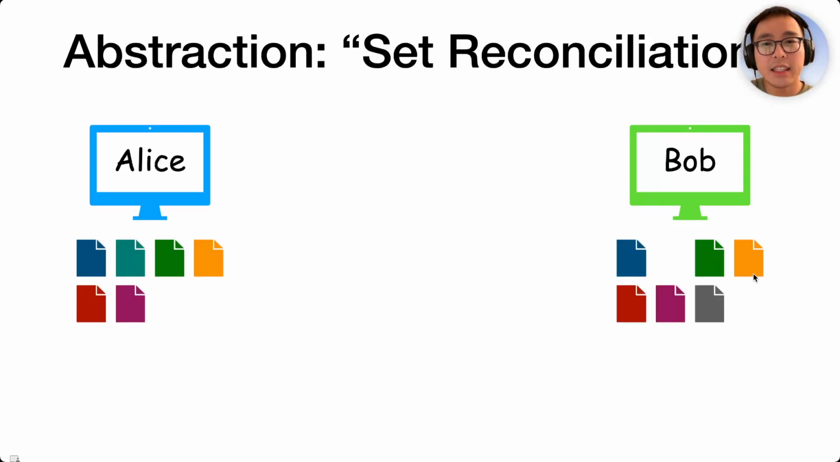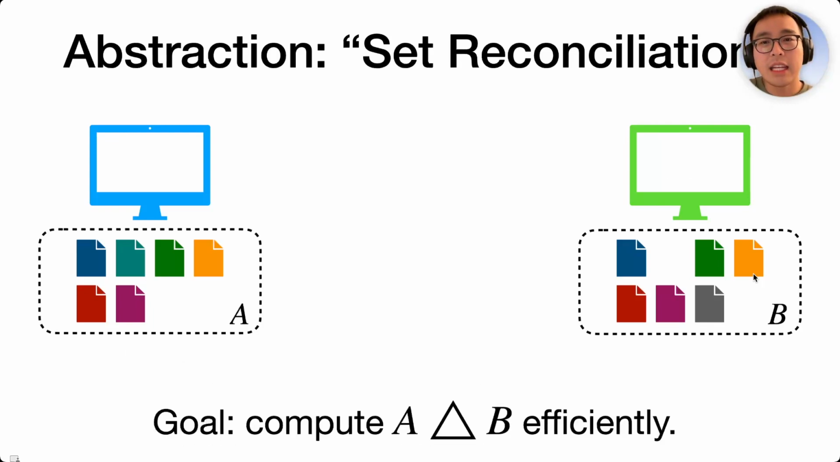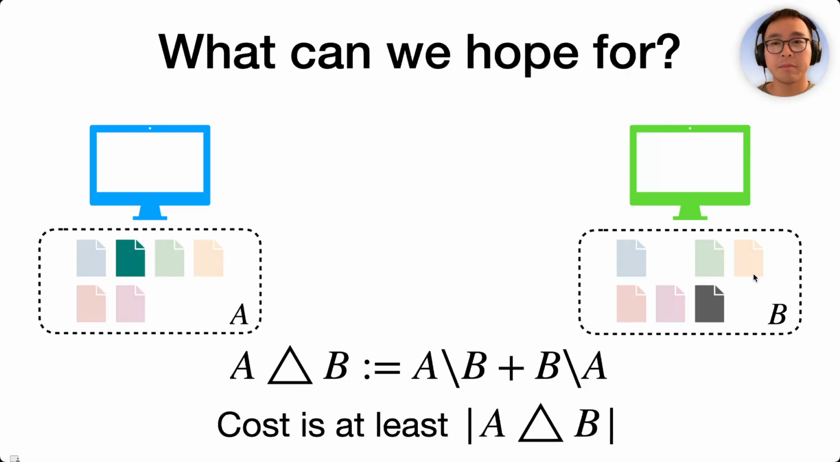Imagine that Alice and Bob each hold a set of fixed-length items. The items can be anything, like file system blocks, database keys, bitcoins, etc. And they want to compute the symmetric difference of their sets, A delta B. In other words, the items that are exclusive to one of them. This is very useful because knowing the symmetric difference allows them to know the items they miss from each other.